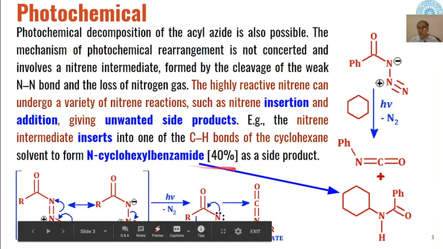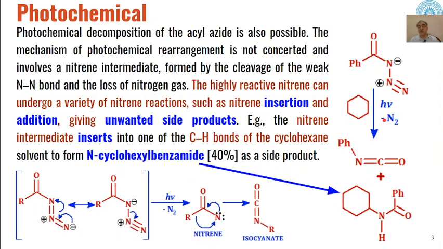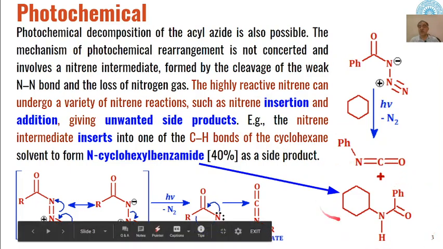So an appreciable amount of this side product is formed, and this has been formed by insertion of the nitrene into the carbon hydrogen bonds of the cyclohexane, which we have taken as a solvent to perform this reaction under photochemical condition. So photochemically, if we are to undertake the Curtius rearrangement, then some side products are also expected along with the isocyanates.